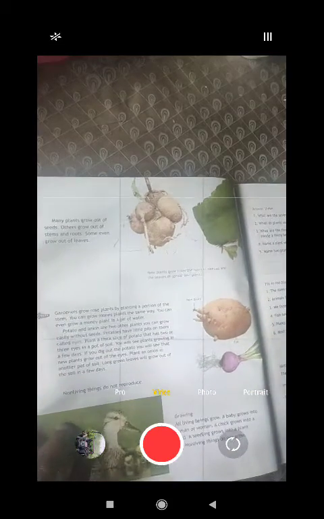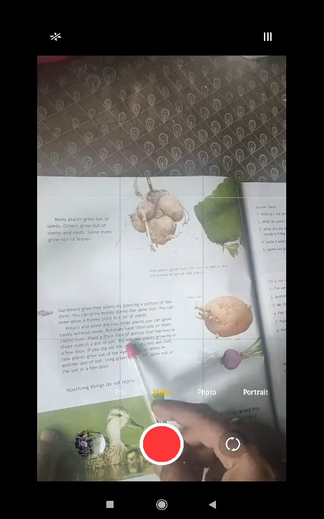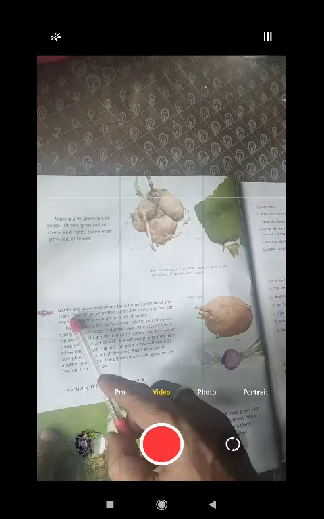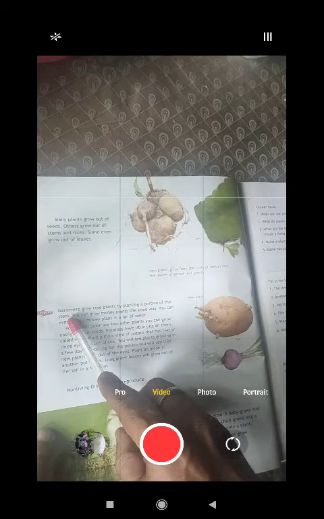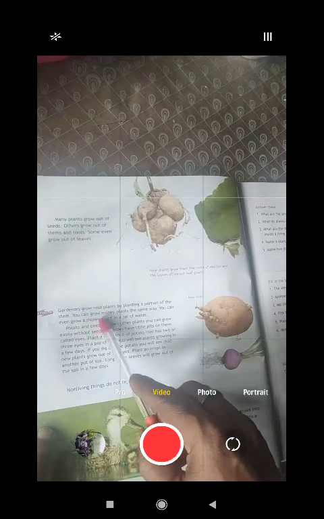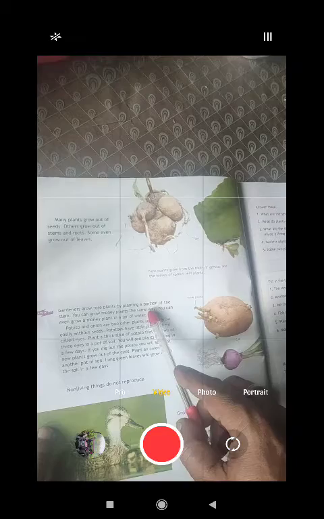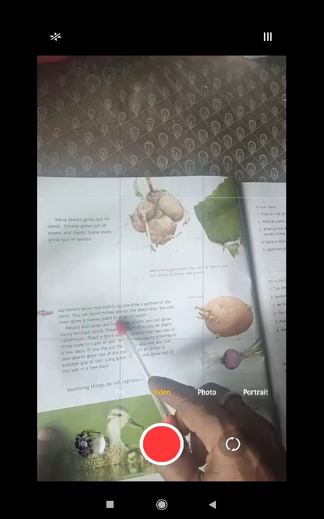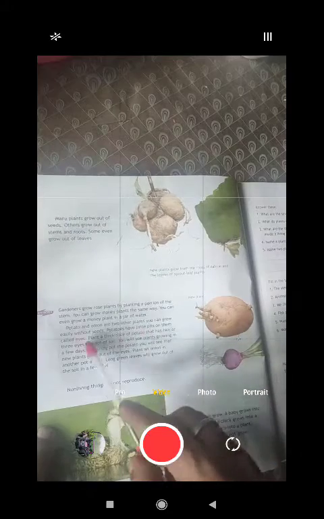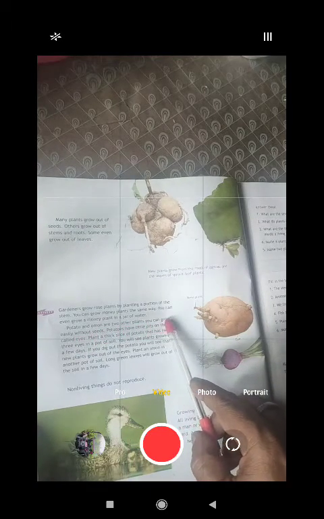Now in the activities you can see these things also. Let me explain: gardeners grow rose plants by planting a portion of the stem. As I have said, from stems also plants can reproduce. So you can grow many plants the same way. You can even grow a mini plant in a jar of water. Like the way you can make it. Potato and onion are two other plants you can grow.